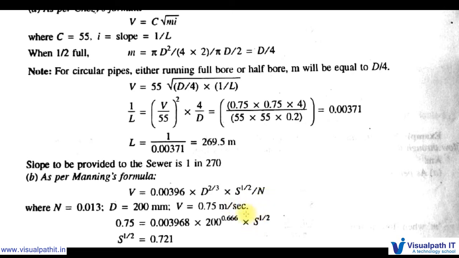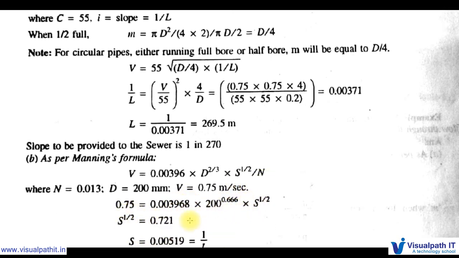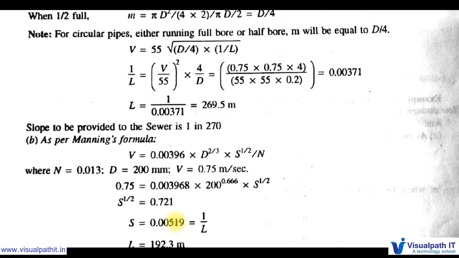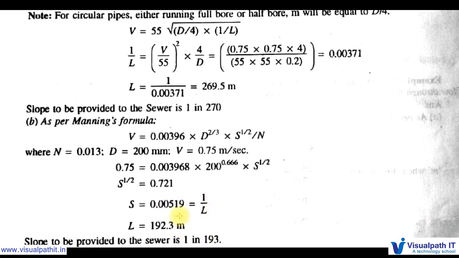3. If we solve we will get 0.66666 into S power 1 by 2. So S power 1 by 2 we will keep this side only, and if we send all this to this side we will get S power 1 by 2 is equal to 0.721. So S is equal to 0.00519. So slope we will consider as 1 by L. So L is equal to 192.3. Rounding up, we will get 193. So slope to be provided to the sewer is 1 in 193.